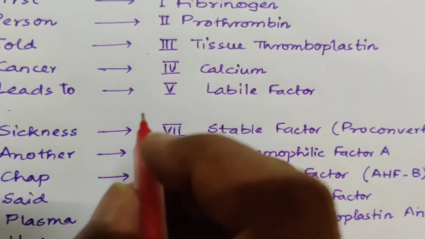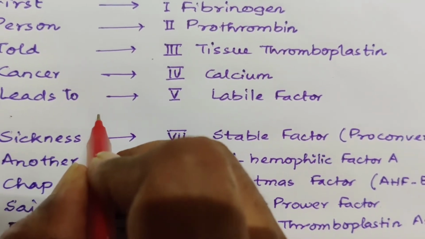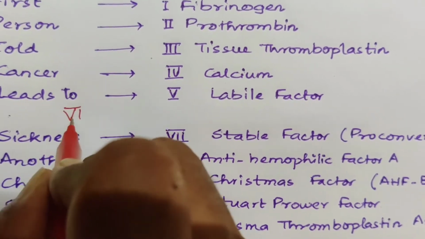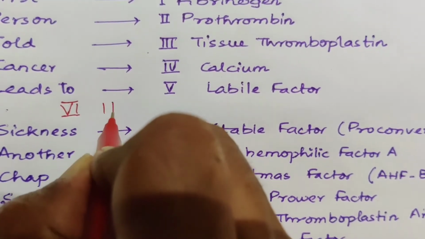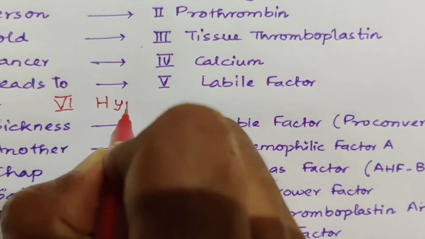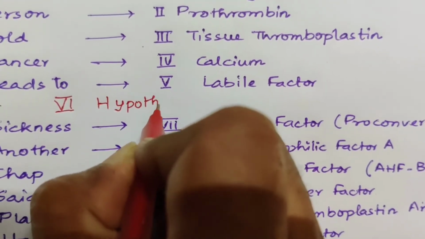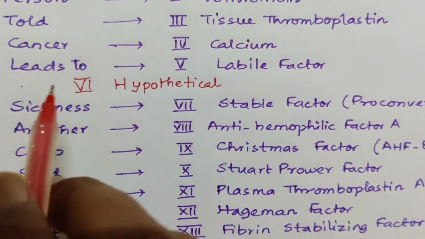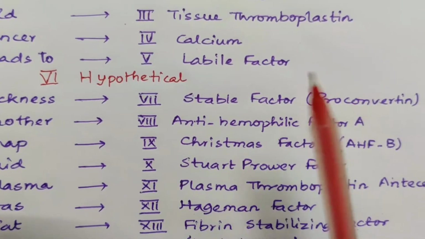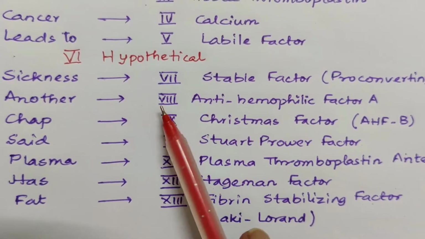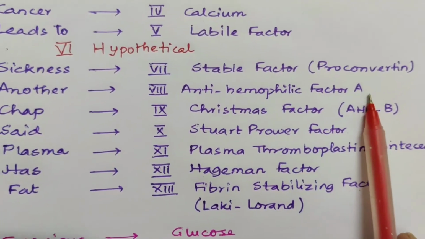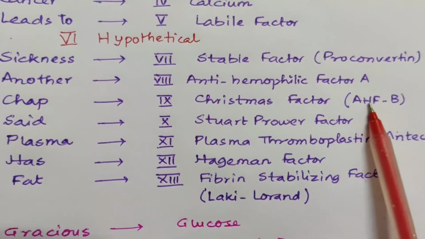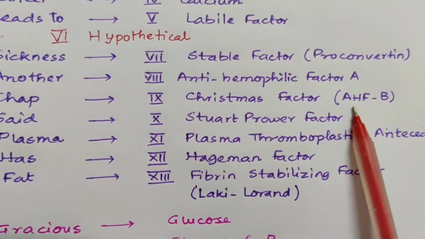Now factor 6. Factor 6 is a hypothetical factor. It does not exist now. It is hypothetical. Factor 7 is stable factor. Factor 8 is anti-hemophilic factor A. Now factor 9 is Christmas factor, also known as anti-hemophilic factor B.